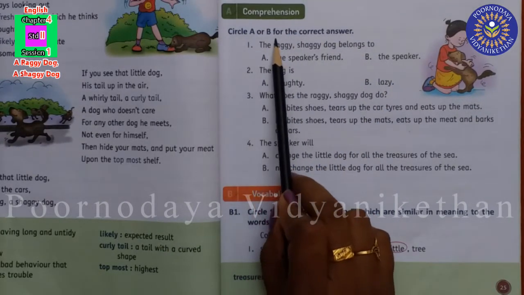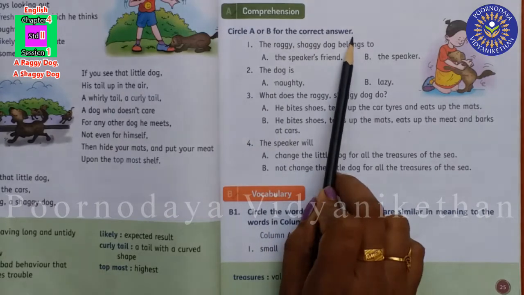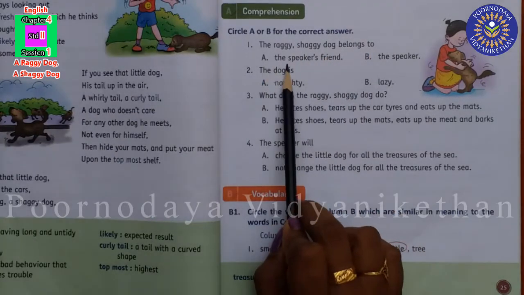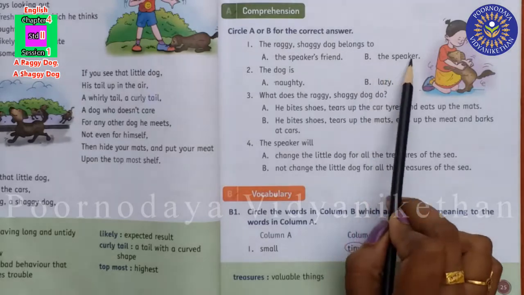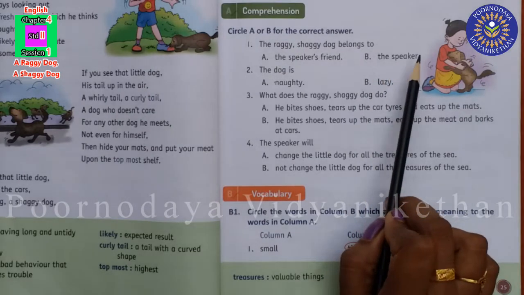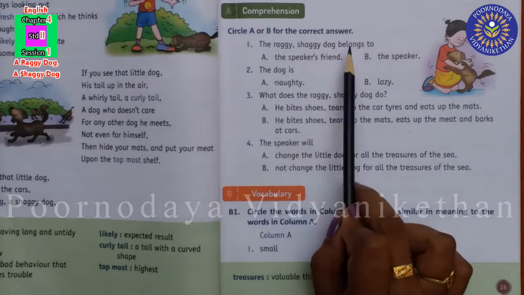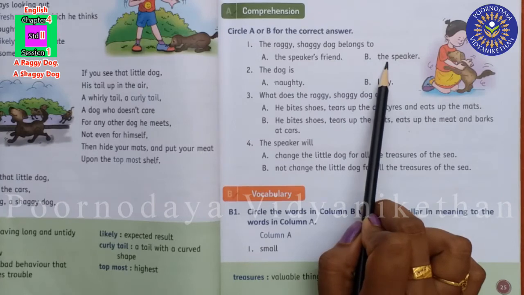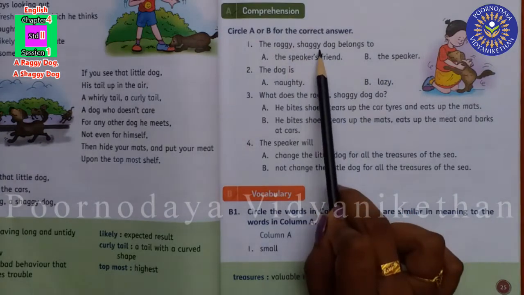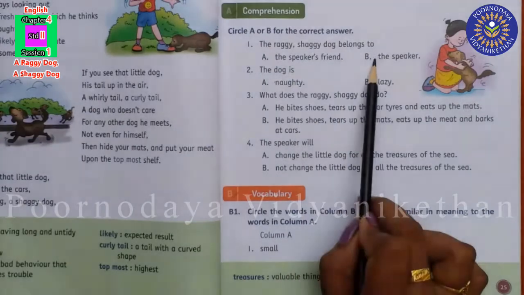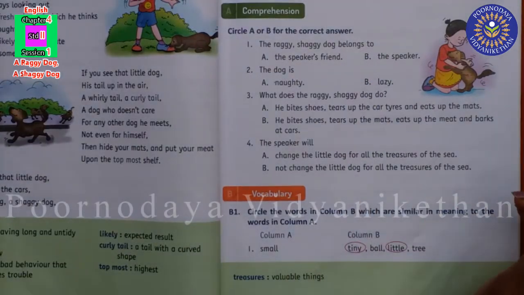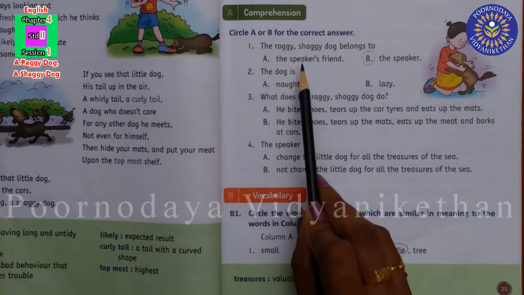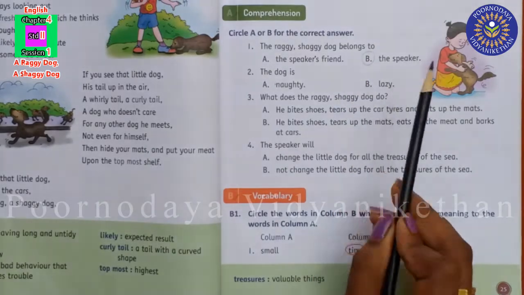Circle A or B for the correct answer. The raggy shaggy dog belongs to A, the speaker's friend, B, the speaker. Can you tell me the answer? The raggy shaggy dog belongs to the speaker's friend or the speaker. We have already learned the raggy shaggy dog belongs to the speaker. So we have to circle it like this. So the raggy shaggy dog belongs to the speaker.